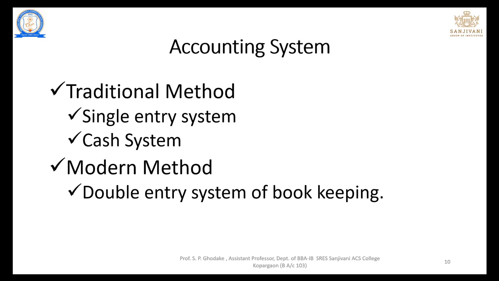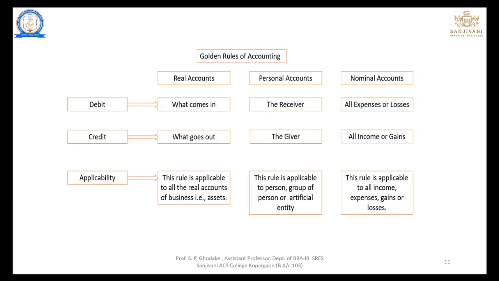Now, as you are clear with the double entry bookkeeping system, which is based on the classification of accounts like the debit and credit, and the classification of accounts deals with the personal account and impersonal account. In impersonal, we have the real accounts and the nominal accounts, and for each and every account there is a debit and credit rule. Based on that, the accounting system works. So now what are the golden rules of this classification of accounts? The accounts are classified into real account, personal account and nominal account.